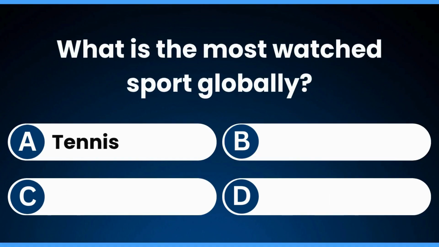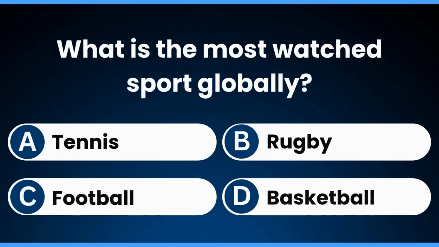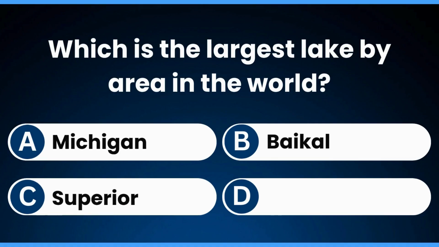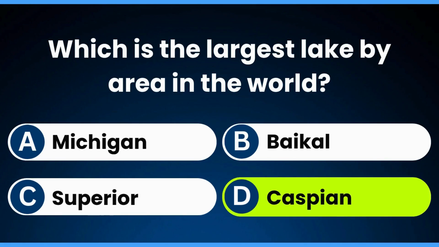What is the most watched sport globally? Football. Which is the largest lake by area in the world? Caspian.